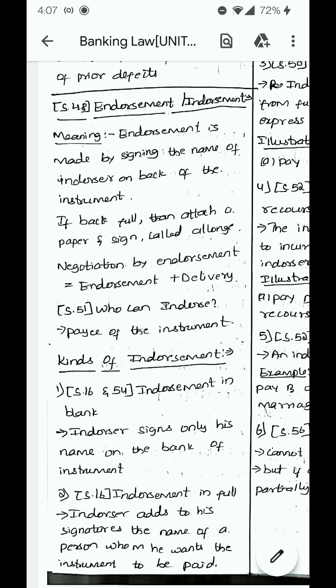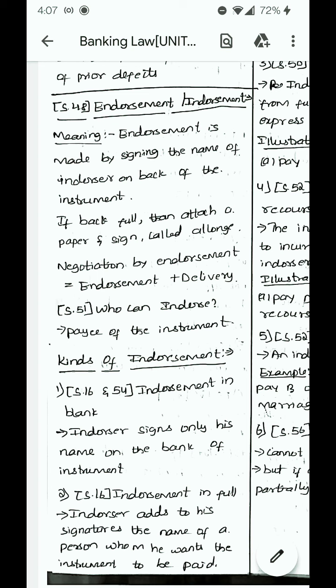If the back of the instrument is already full with endorsements or signatures, then he can attach a paper and sign on that paper. It is called an allonge. So negotiation by endorsement means endorsement plus delivery. He will have to sign behind the instrument and deliver it to the other person. It is called negotiation by endorsement.